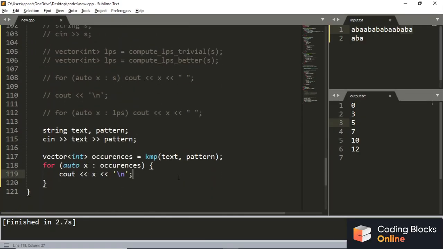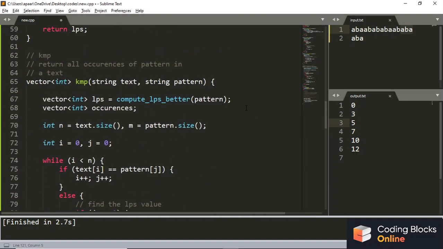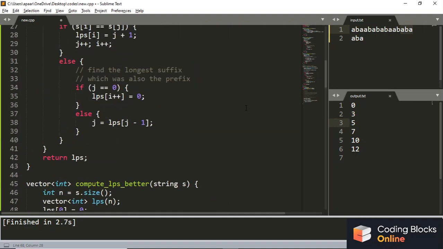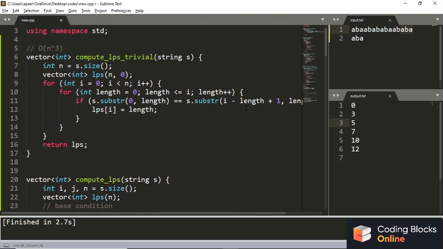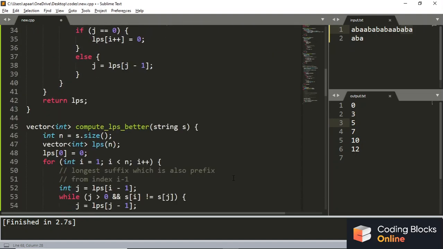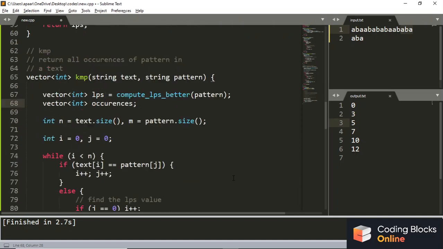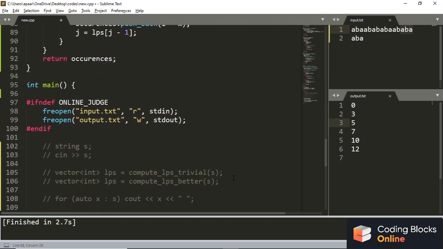Now, okay, this much is enough for the KMP thing. In the next video I'll show you better ways to code this KMP thing, in which we won't be needing many things, only one function. We won't be needing compute LPS or other functions. We just use one function and calculate all the occurrences, all the positions, right?